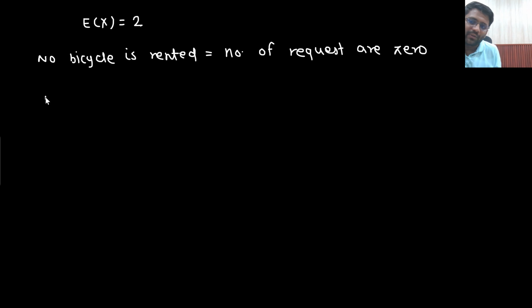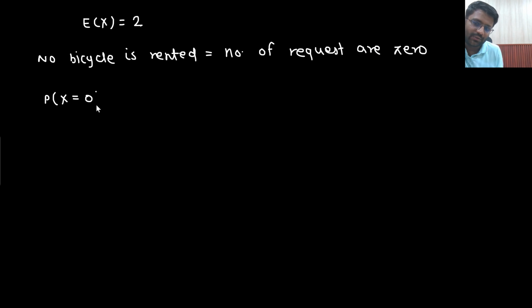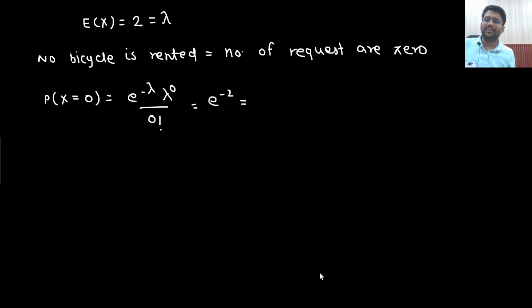So what you are supposed to find out is the probability that the random variable x, the number of requests made in a day, equals 0. That will be e to the power minus lambda, lambda to the power r divided by r factorial. Lambda value is 2, and the value of r is 0 here. So 0 factorial is 1, lambda to the power 0 will also be 1, so e to the power minus 2. What is the answer? E to the power minus 2 gives 0.135.